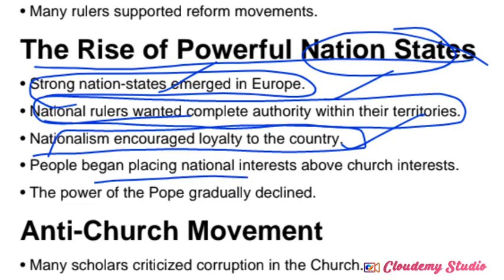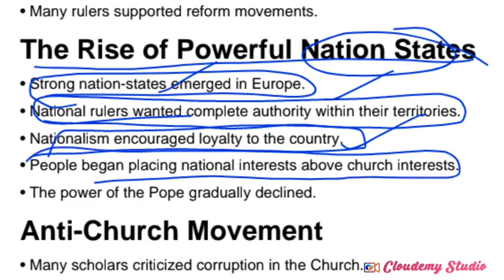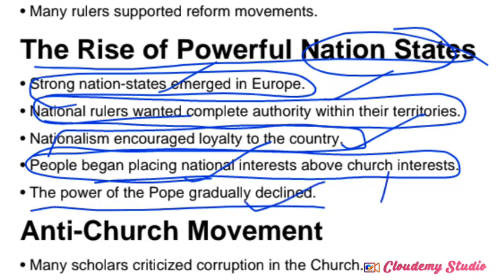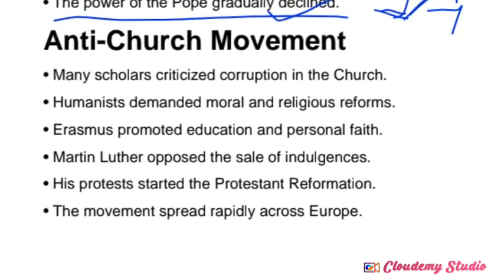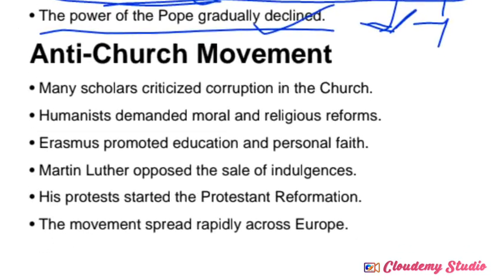People began placing national interest above the church interest, and they also considered the country's interest superior to the church interest. That's why the power of the pope gradually started to decline. So when the rulers and some other people decided to form powerful nation states, church authority most commonly decreased at that time. So next one, anti-church movement, right?